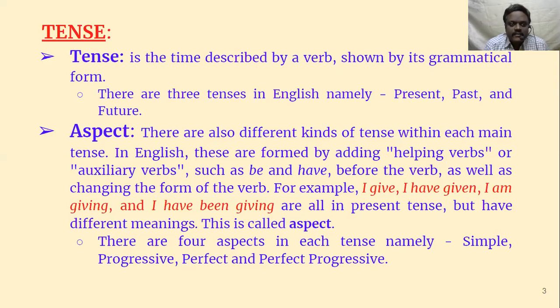It is about tense. It's a definition of tense. Tense is a time described by a verb shown by its grammatical form. And I have already told you there are three tenses in English: present, past, and future tense. And each tense has four aspects. That they are simple, progressive, perfect, and perfect progressive. That means the present tense has four aspects, past tense has four aspects, and future tense has four aspects. That is how it is.